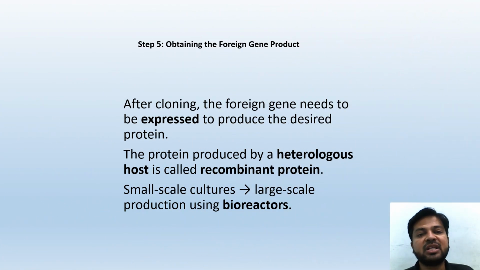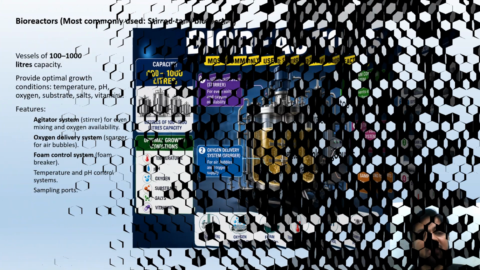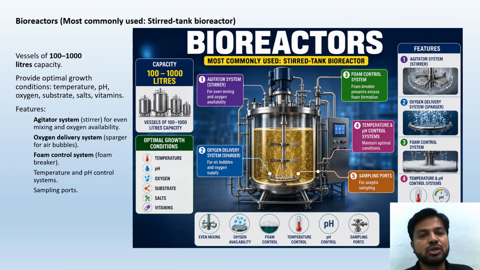Step 5, obtaining the foreign gene product. As we have seen in the diagram, this video, you can stop the video and study, read it. Bioreactors, most commonly used are stirred tank bioreactors. Vessels of 100 to 1000 liters capacity provide optimal growth conditions, like temperature, pH values, oxygen, substrate, salts, vitamins, etc.